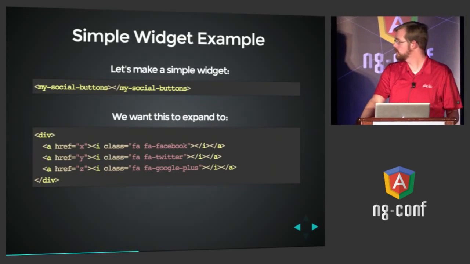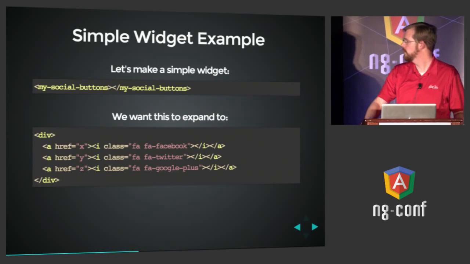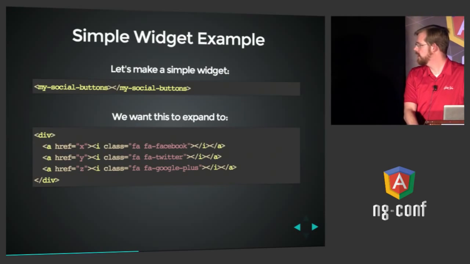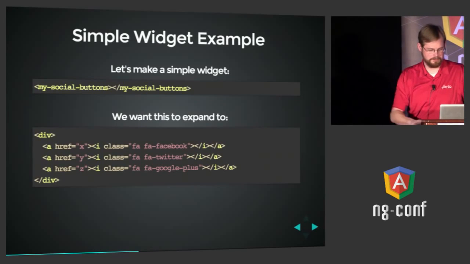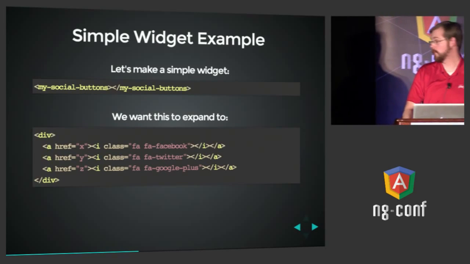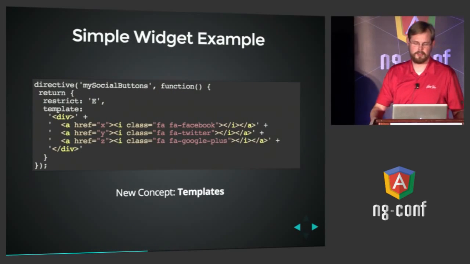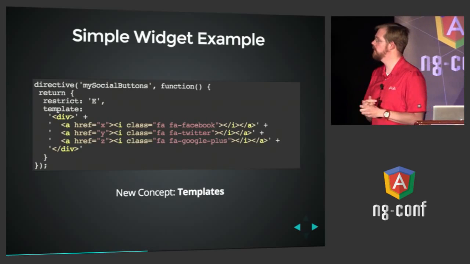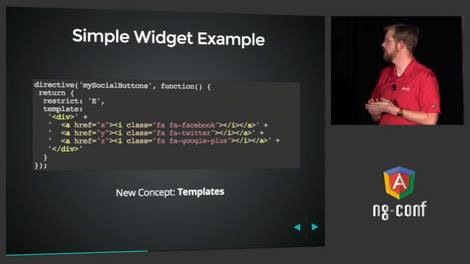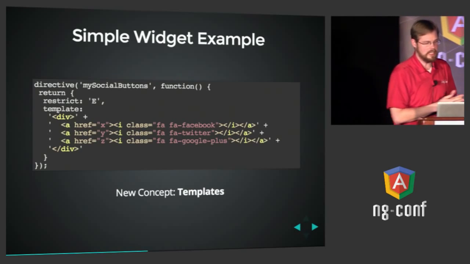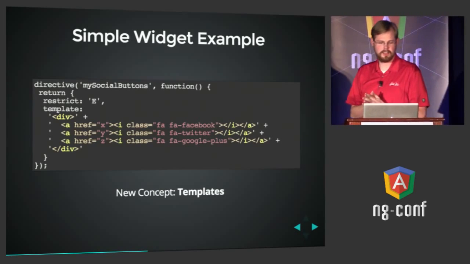We want it to expand to what's down there below, which is just a simple div, 3 links with a couple of Font Awesome icons in them, and they're clickable, and the hrefs go to X, Y, and Z. Nothing special there. Those are just placeholders for actual URLs. Let's see how we do that. First of all, we register our directive using our camel case naming convention, mySocialButtons. We return an object with properties for restrict of E, because we only want it to be usable as an element.